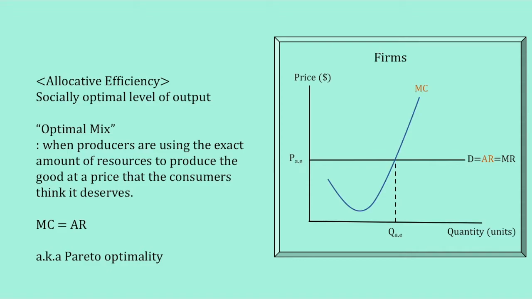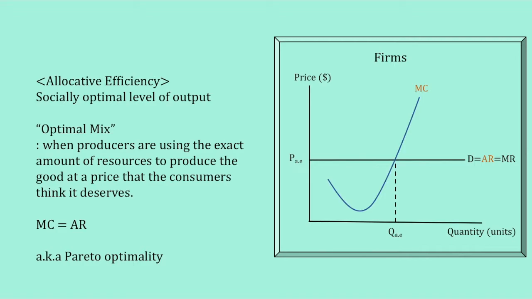Another type of efficiency is allocative efficiency. This is the socially optimal level of output. It occurs when suppliers are producing the optimal mix of goods and services required by the consumers. How do we know the allocatively efficient point? Well, price reflects the value that consumers place on goods and is shown through the demand curve. Marginal cost reflects the cost to society of all the resources used in producing an extra unit of a good.